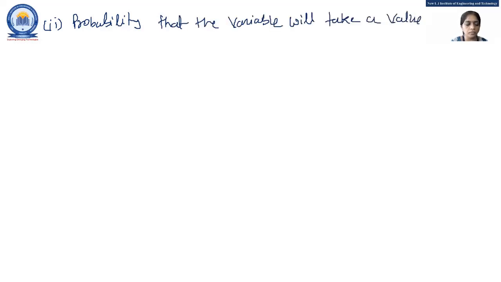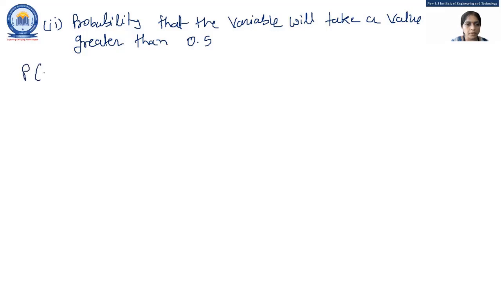And for the second one, that is the probability that the variable will take a value greater than 0.5, right?